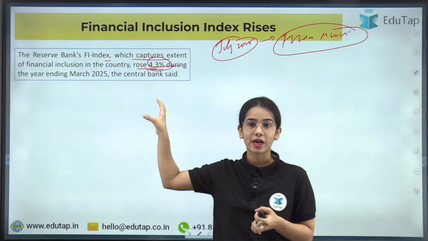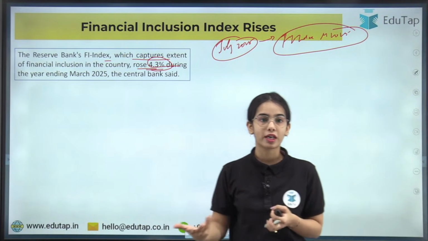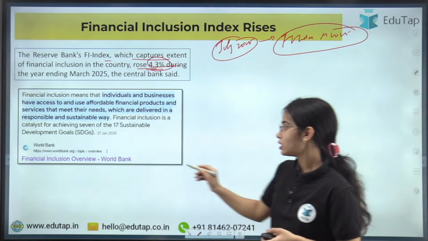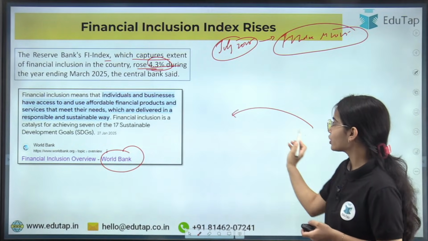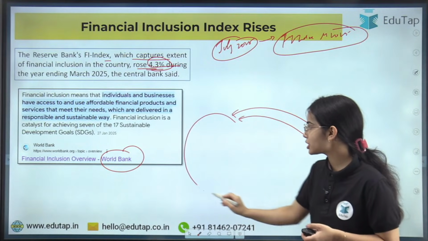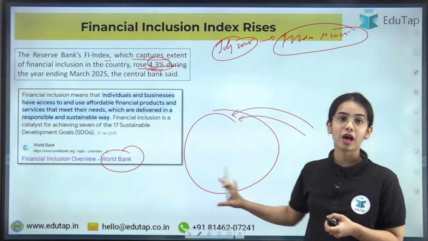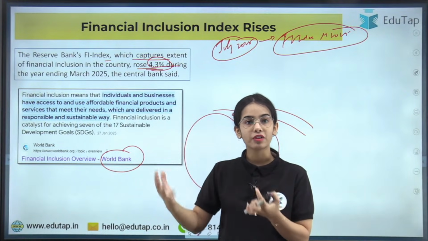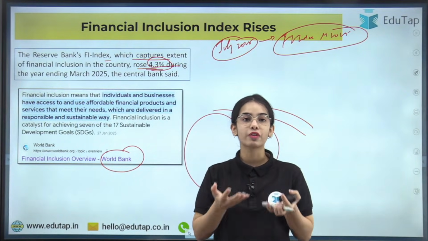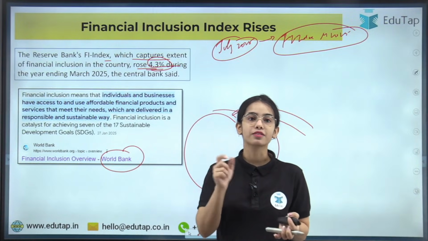Now, what is the meaning of financial inclusion? As per the World Bank, financial inclusion means including more people and more businesses in the financial system of the country, or the financial fabric of the country. When more individuals are getting included in the financial fabric of the country, that is financial inclusion.